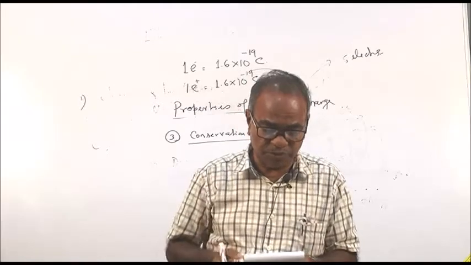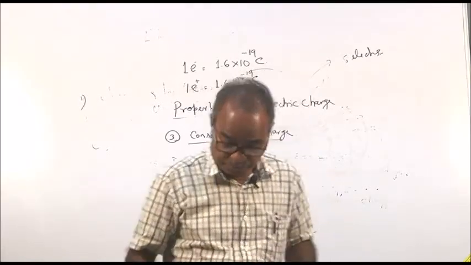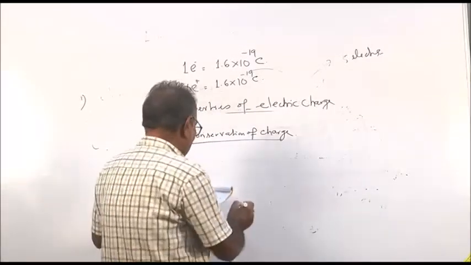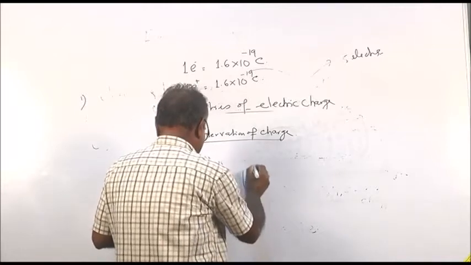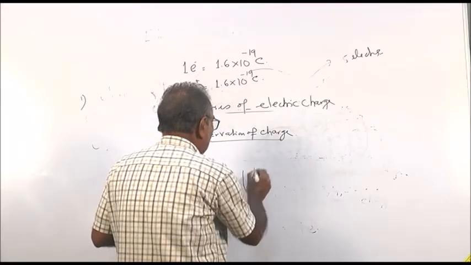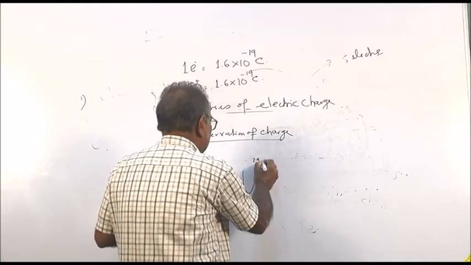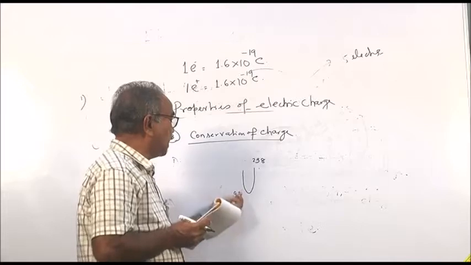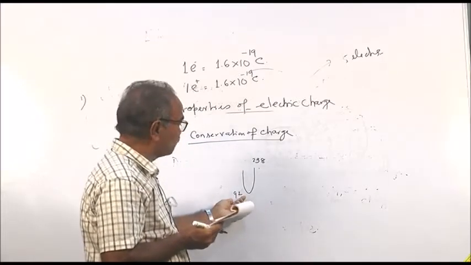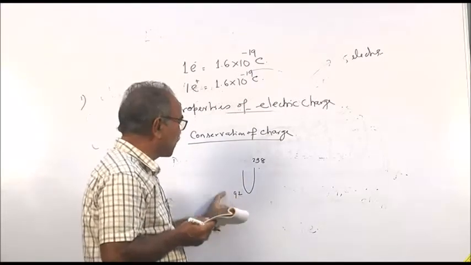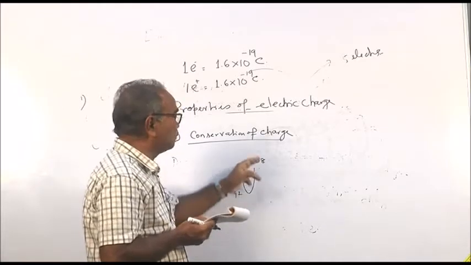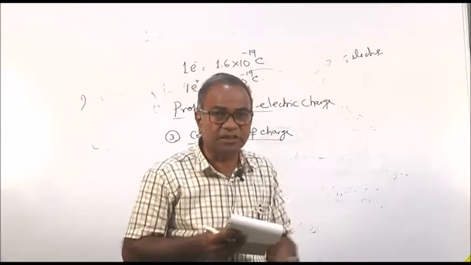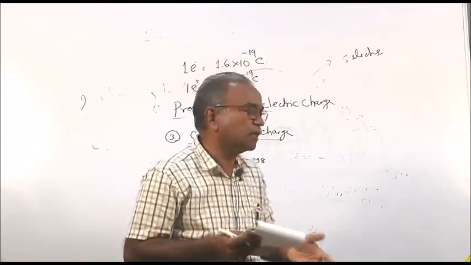In radioactive decay, uranium 238, this is a heavy element, the mass number of uranium is 238 and the atomic number of uranium is 92. That means there are 92 protons in uranium. This is a heavy element and it spontaneously decays, disintegrates, breaks, giving rise to